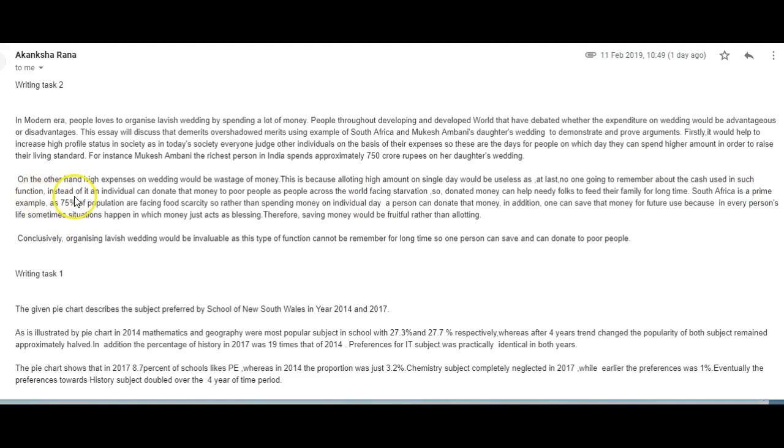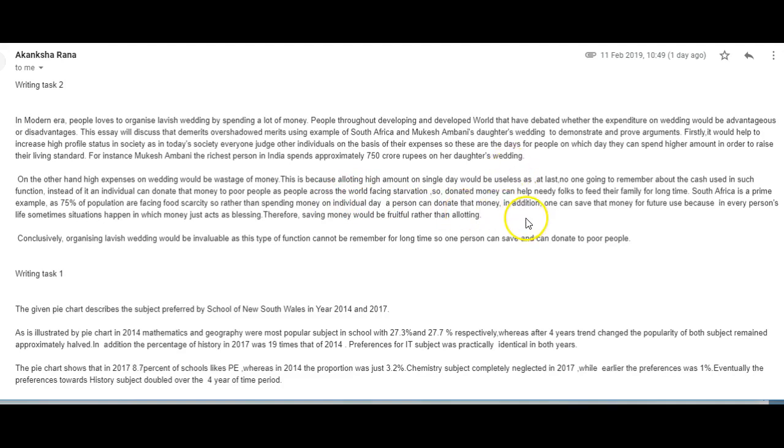Instead, comma, an individual can donate that money to poor people as people across the world face starvation. So, donated money can help needy people to feed their family for a long time. South Africa is a prime example, as 75% of the population is facing food scarcity. So rather than spending money on an individual day, comma, a person can donate that money.